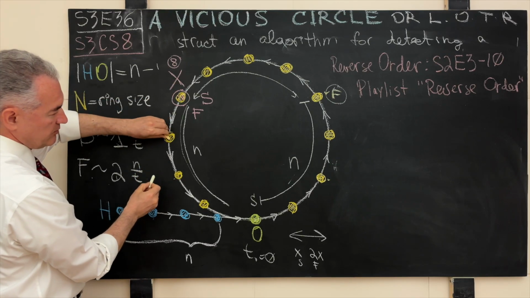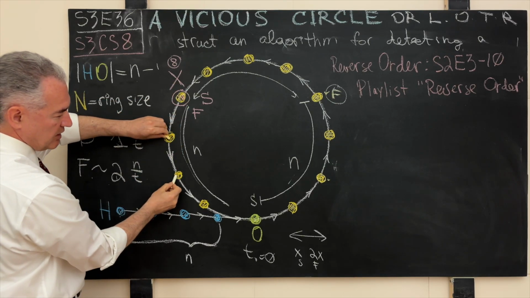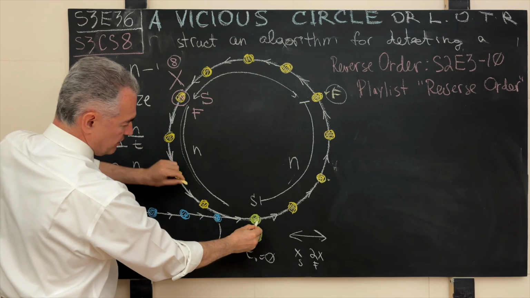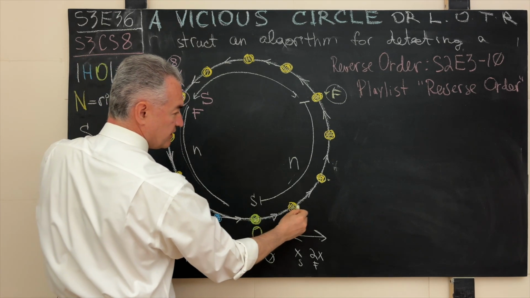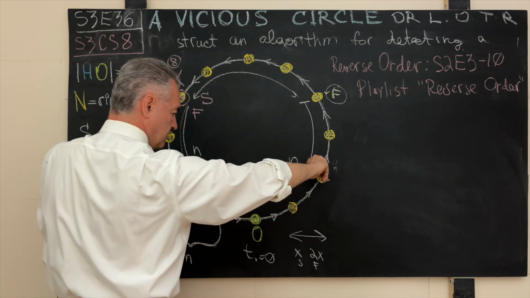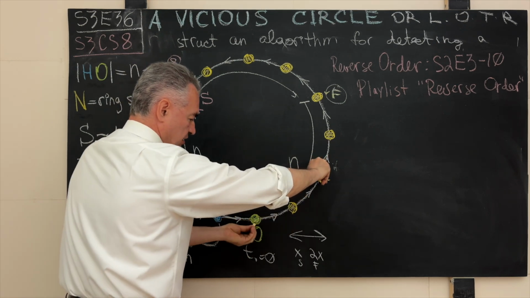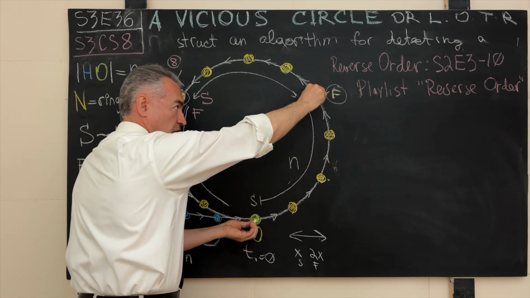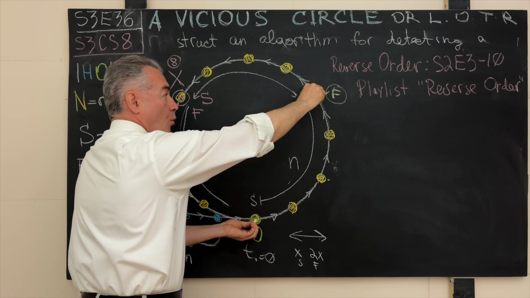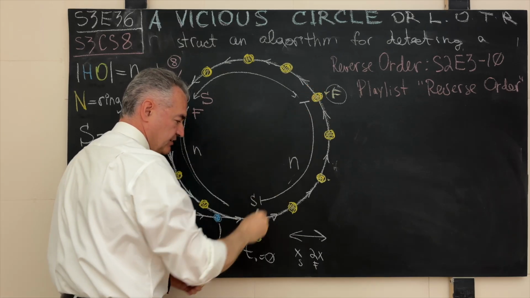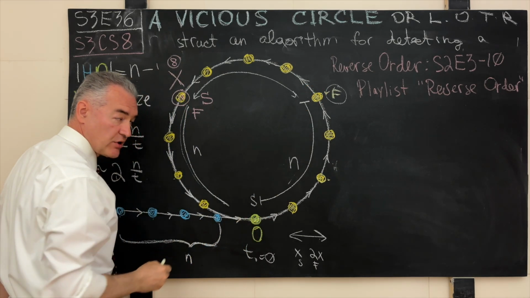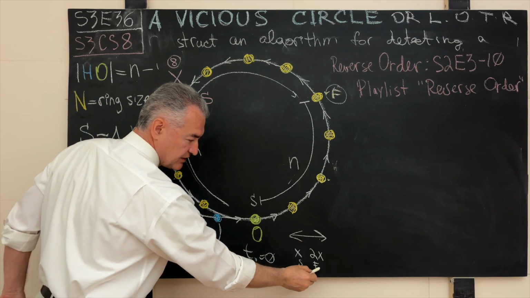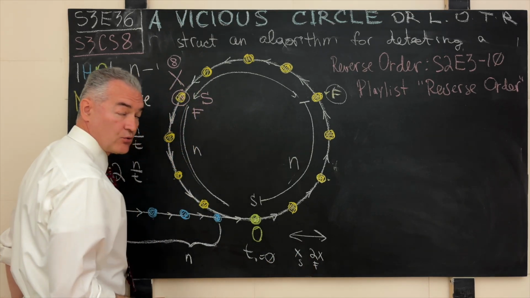Slow runner makes one step, the fast runner steps over here. The slow runner gets here, the fast runner gets here. The slow runner gets here, the fast runner gets here, and I want to make sure that you guys see it. The slow runner gets over here, and the fast runner, boom, happens to be over here. What is the distance that the slow runner covered? X, there it is. And what is the distance that the fast runner covered? 2x.